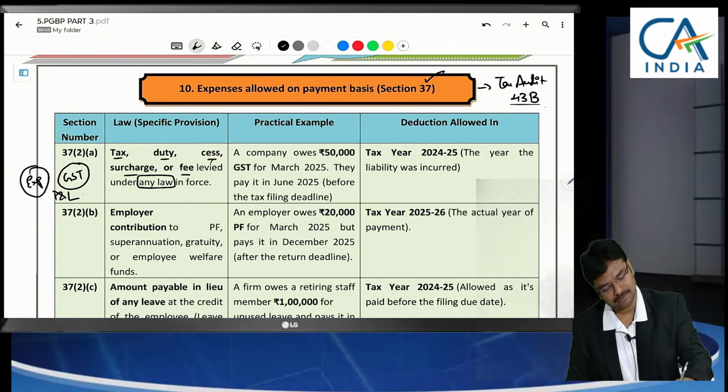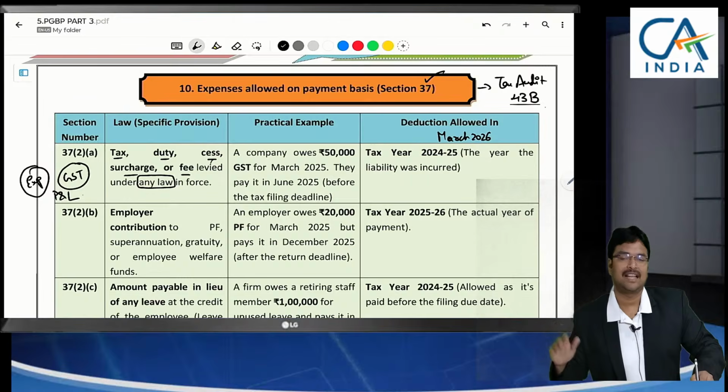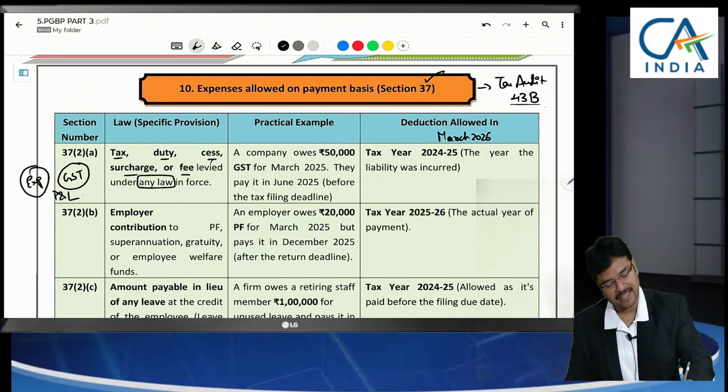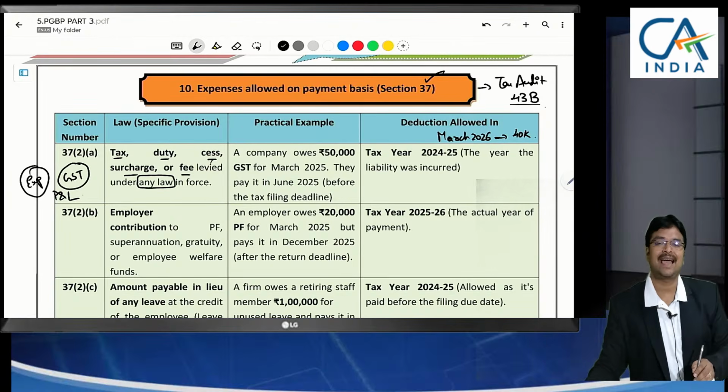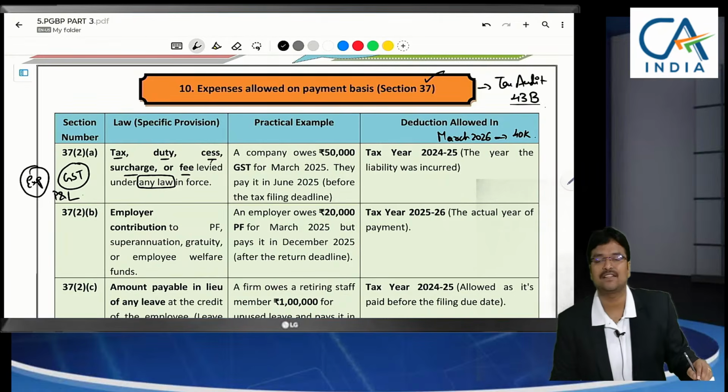For example, in March 2026, or based on tax year, can I say 2027 also, but let us assume it was March 2026. That will be covered by 43B only. Even in the New Income Tax Act, the section number is changed, but the concept is the same. Here, how much is the GST amount payable in cash after setting off ITC? Now, the liability of cash payment is 40,000, let us assume. In the balance sheet, under duties and taxes, 40,000 I am liable to pay. Now, whether this 40,000 will be disallowed?